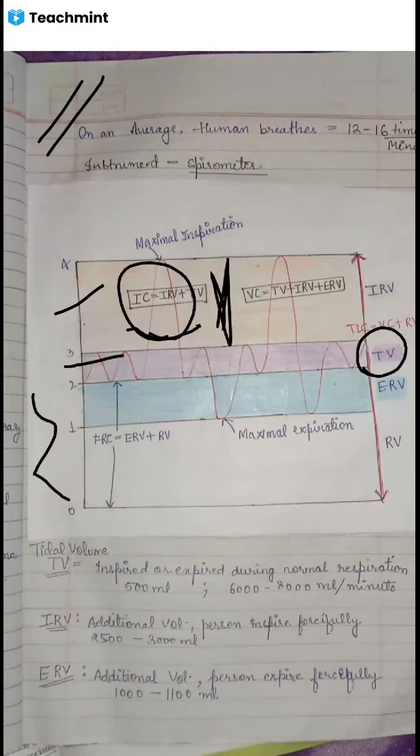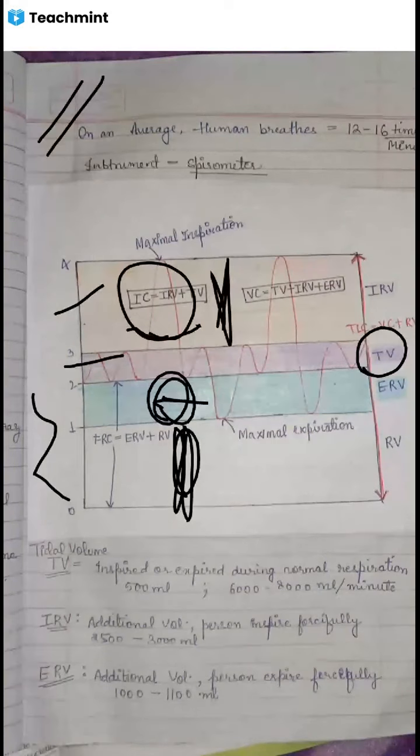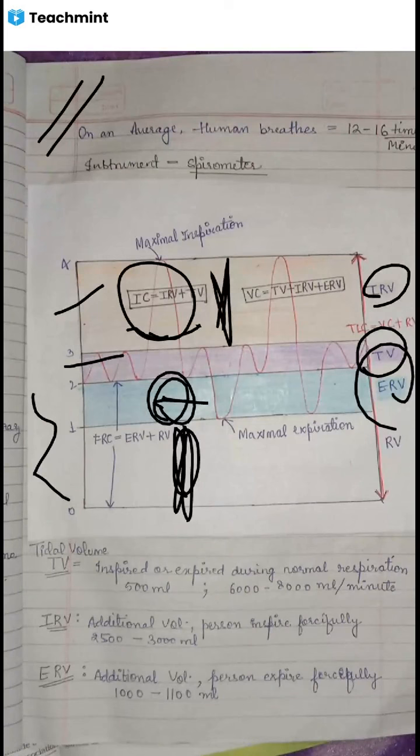Similarly, what is the expiratory reserve volume? It is the additional amount of the air that a person can expire by forceful expiration. This one, the blue colored portion, is the expiratory reserve volume, and the residual one is different. This inspiratory reserve volume is about 2,500 ml to 3,000 ml. Similarly, this expiratory reserve volume is about 1,000 to 1,100 ml.